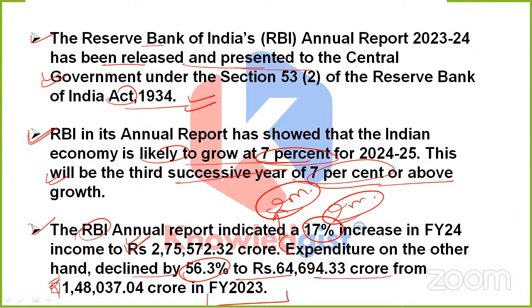See, you have to remember the GDP growth, that is 7% for financial year 25. Then you have to remember this amount, which is the income of financial year 24. And in case you are not able to remember this whole comparison when we talk about expenditure, then you will remember how much it has declined by. So expenditure has declined in financial year 24 by 56.3%. And what is the new, current exact amount? That is rupees 64,694.33 crores. Clear?